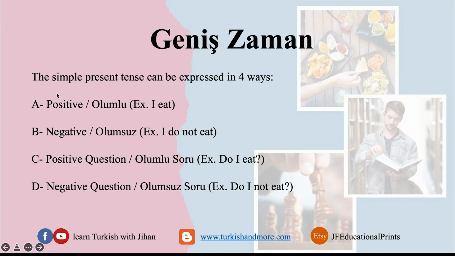Either positive, the positive has three cases. If the last letter in the verb is a vowel, what do you do? If it's consonant and one syllable, what do you do? And if it's consonant and more than one syllable, what do you do? This is only for the positive case. The rest have only one form. You have the negative, you have the positive question, and negative question.